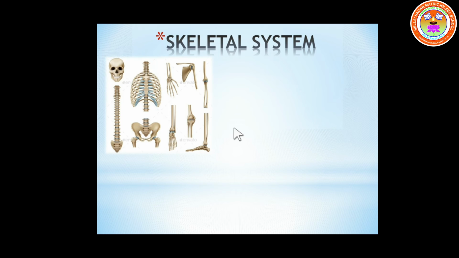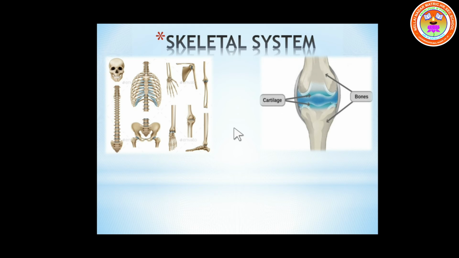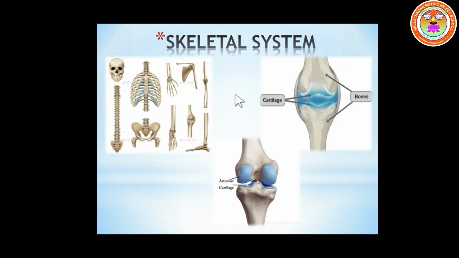The skeletal system consists of bones. You all know that the skeletal system consists of bones and cartilages. It consists of bones, the cartilage and the joints. So together we call them the skeletal system: bones along with cartilage and the joints.